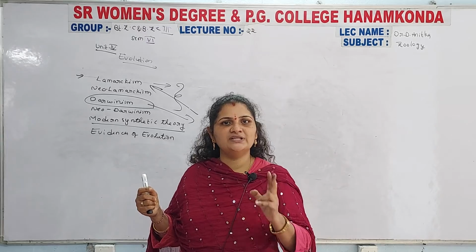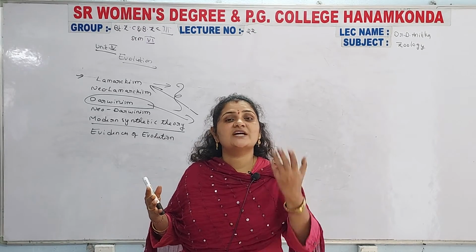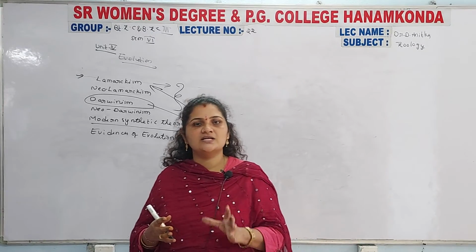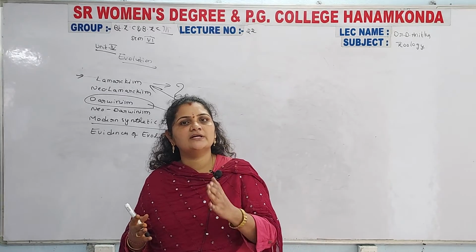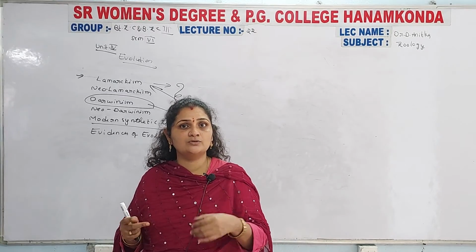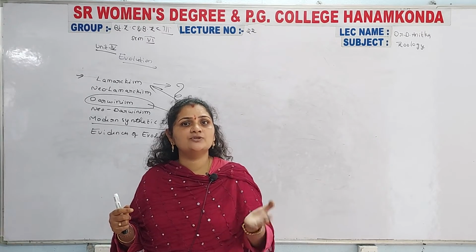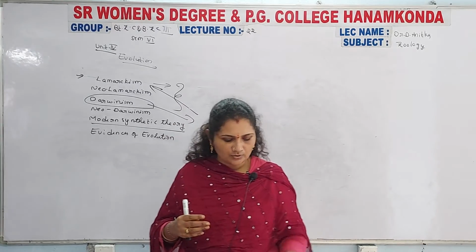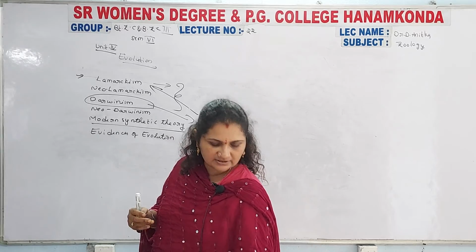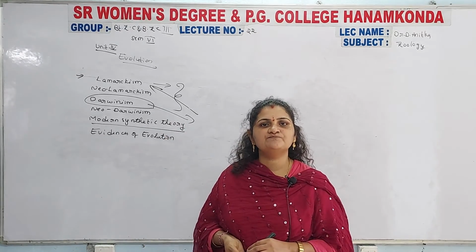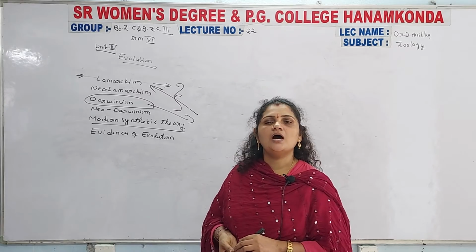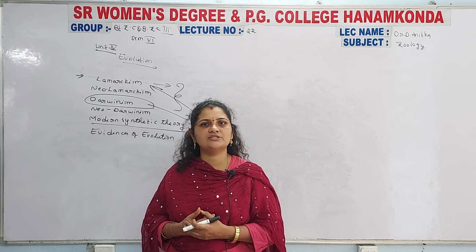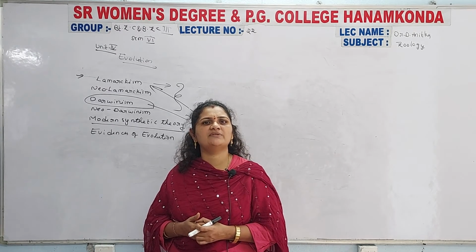For example, for capturing food and for other reasons of surviving in an ecosystem, the organism possesses some organs, some organisms lose their actual organs, and some organs are newly formed for their survival. So they may possess different types of characters. These are explained in the modern synthetic theory, how the ancestor population completely varies from the new population.